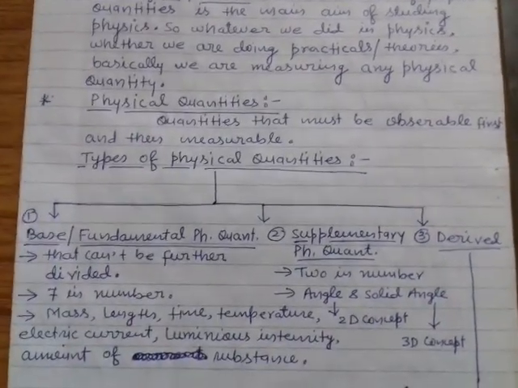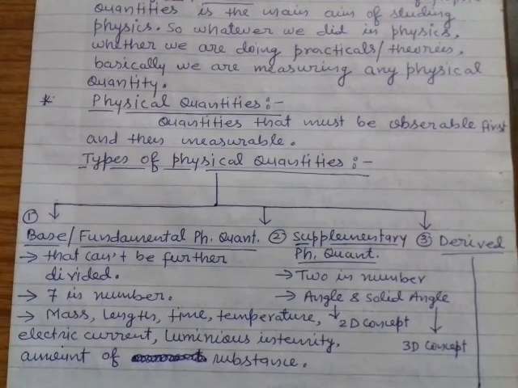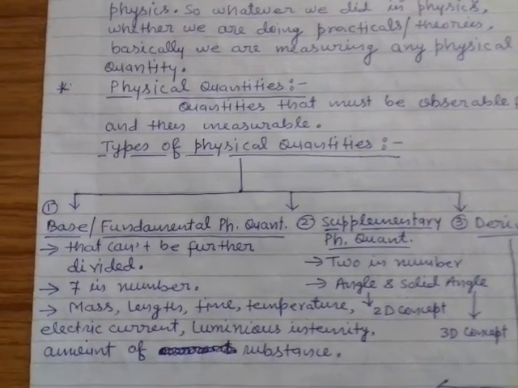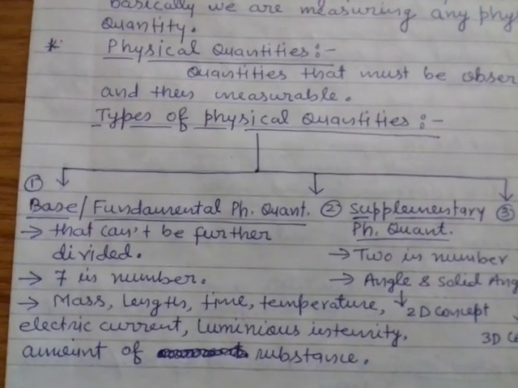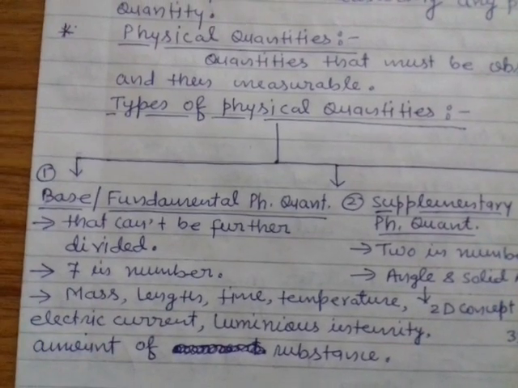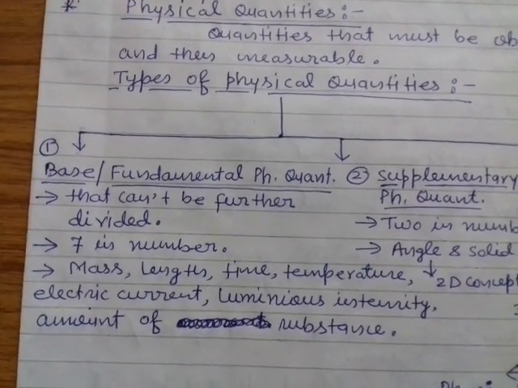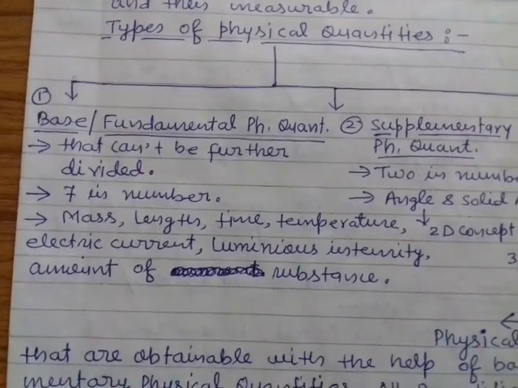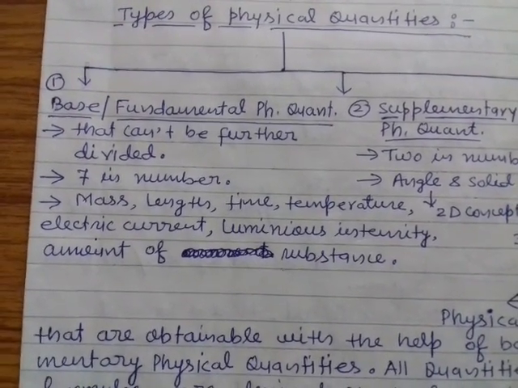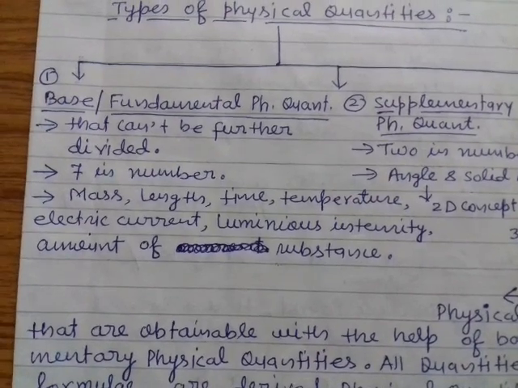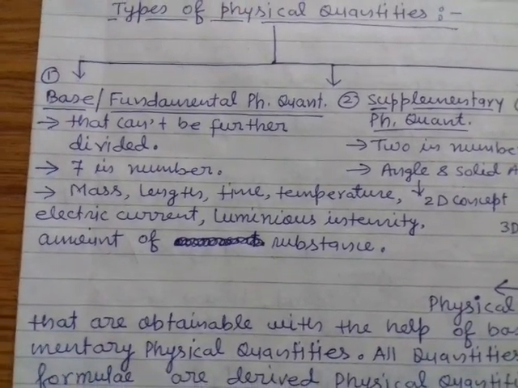Now types of physical quantities. Basically we have three types of physical quantities. First, base or fundamental physical quantity. They cannot be further divided. They are seven in number: mass, length, time, temperature, electric current, luminous intensity, amount of substance.